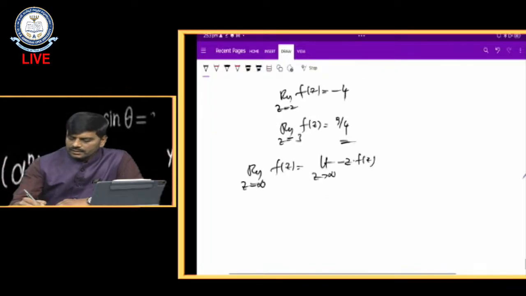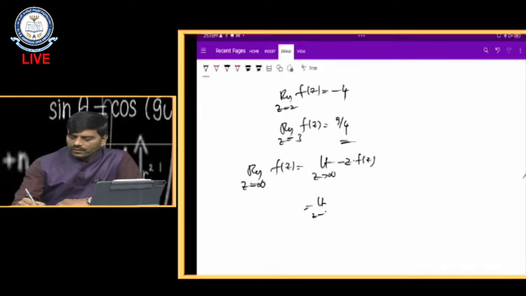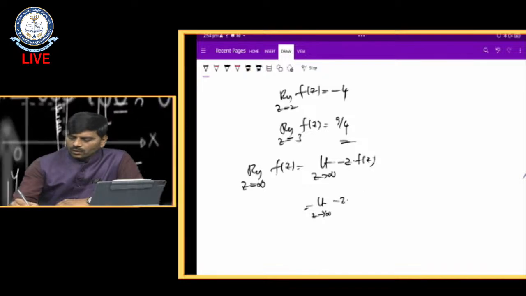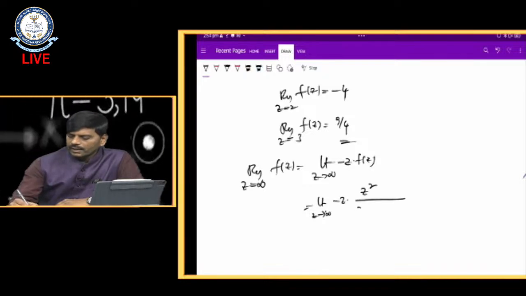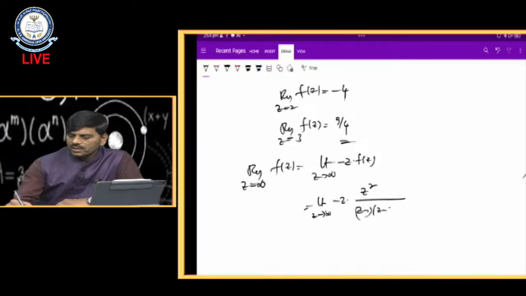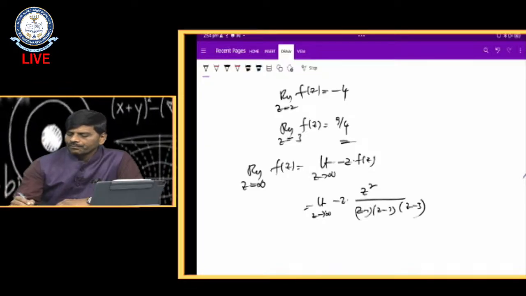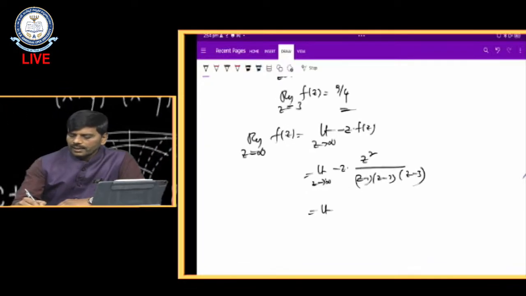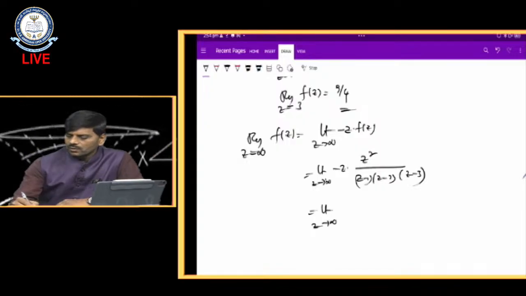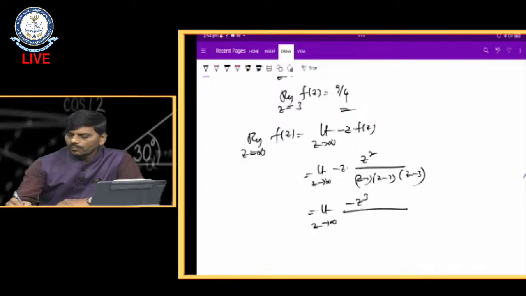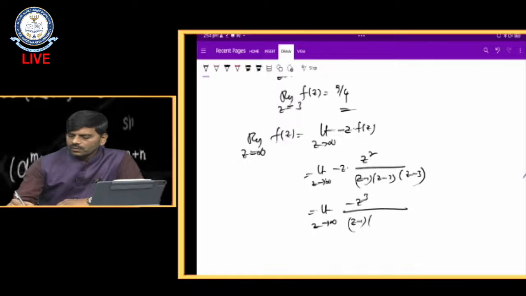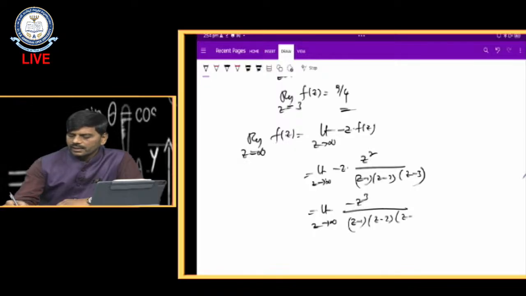That is the limit as z tends to infinity of minus z into z square by (z minus 1)(z minus 2)(z minus 3).